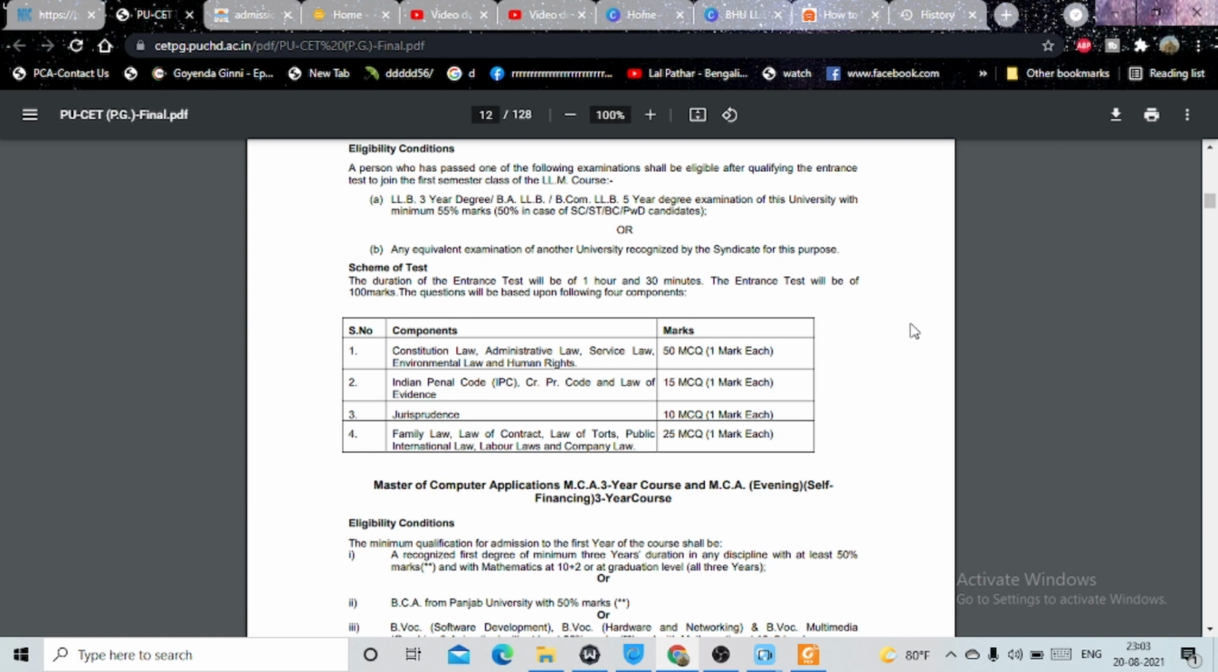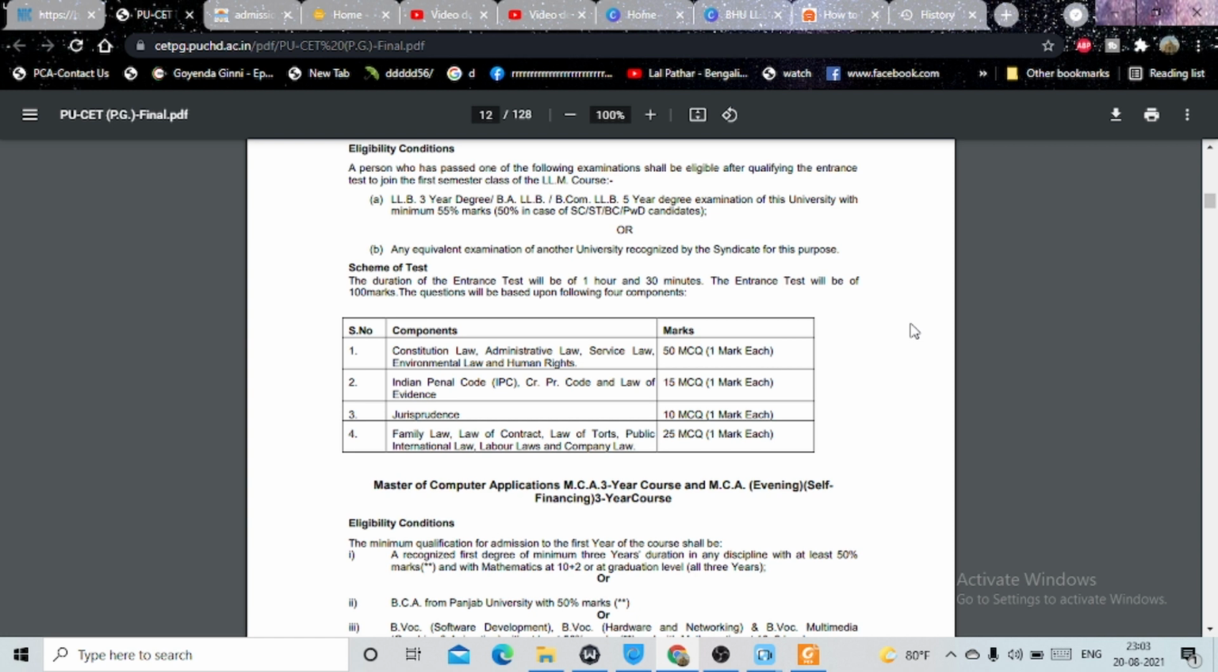And let us discuss the scheme of the test. The duration of the entrance test will be 1 hour and 30 minutes. The entrance test will be of 100 marks. So the entrance test is of 100 marks and the total number of questions are 100. The questions will be based upon following 4 components. So these are the subjects and this is the marks distribution. So let us see. Constitutional law, administrative law, service law, environmental law and human rights law.